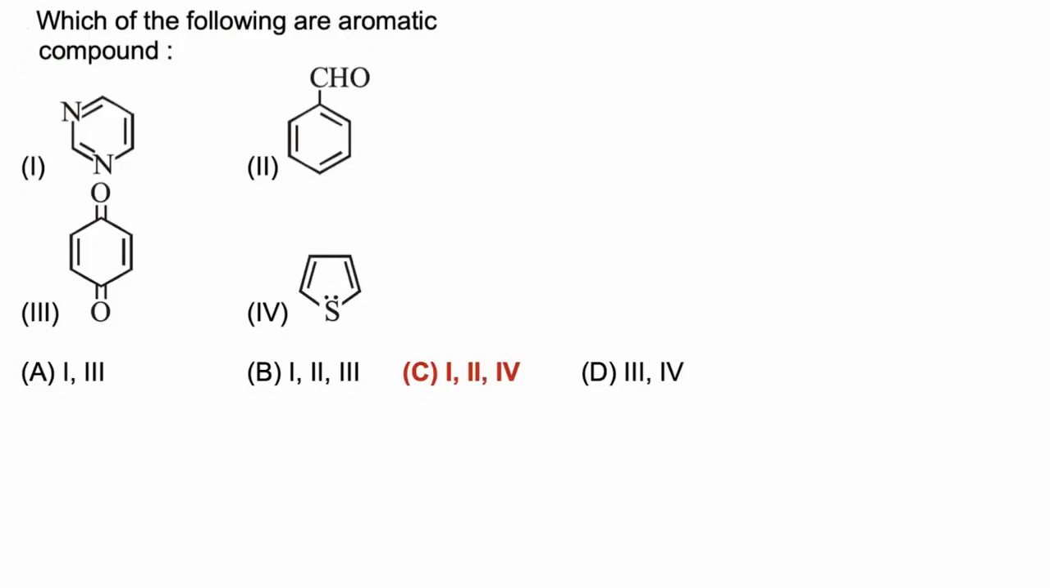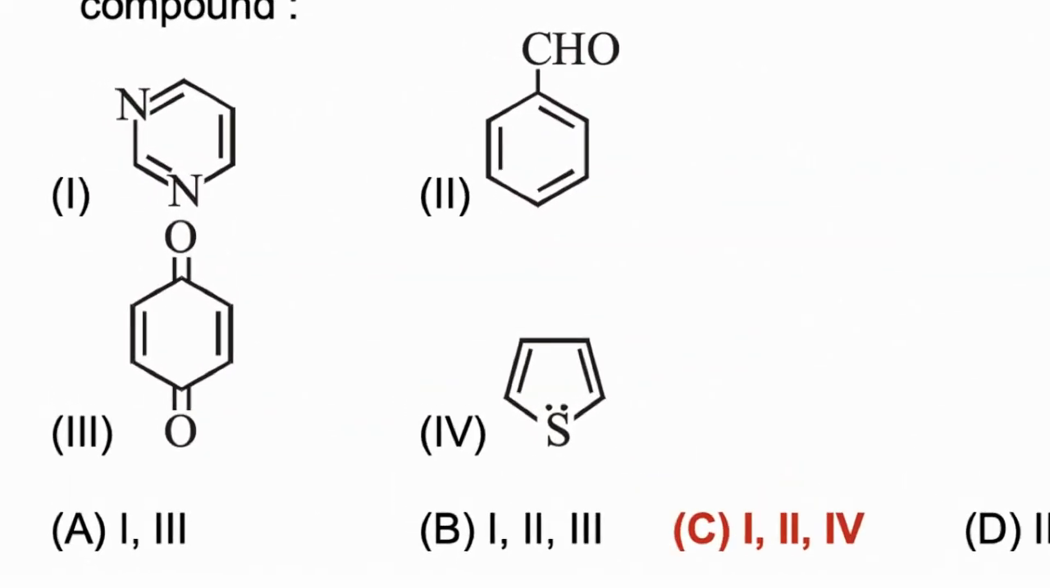In this question we have to find which of the following are aromatic compounds. Now if we take the first molecule, this molecule has 3 electron pairs. Nitrogen has a lone pair of electrons, but the lone pair electrons are not involved in resonance. So 3 electron pairs, or total 6 pi electrons with complete cyclic resonance. So this molecule is aromatic in nature.